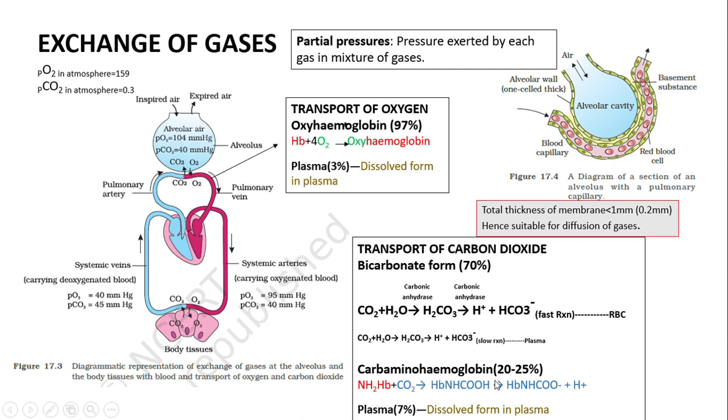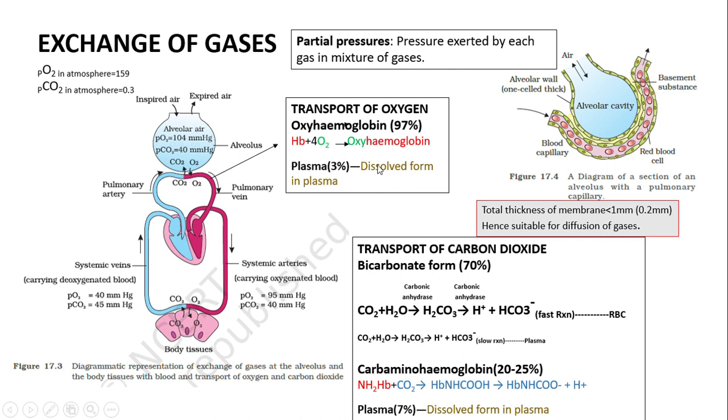About 20 to 25% of the carbon dioxide reacts with the free amino group of the hemoglobin to form carbaminohemoglobin, which dissociates into H plus and carbamino heme. The remaining 7% of the carbon dioxide is moving in the dissolved form in the plasma. So this is how the transport of oxygen and carbon dioxide occurs through the blood vessels.